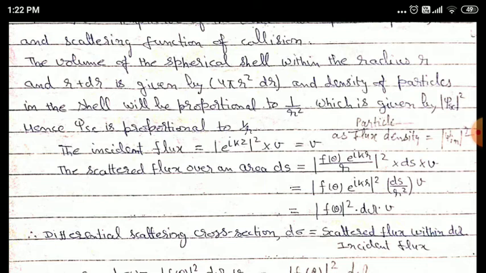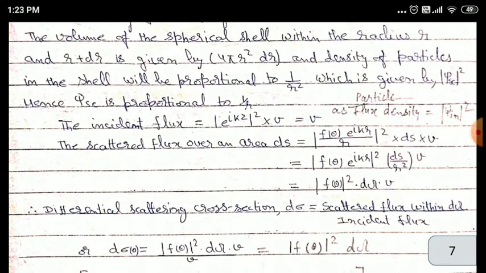So the incident flux can be written as modulus of e raised to power i k z whole square into v. This will give us the value v because the modulus of e raised to power i k z square will be equal to 1. We know that flux density is equal to modulus of psi incident whole square. Again, the scattered flux over an area ds is equal to modulus of f theta e raised to power i k r upon r whole square multiplied by ds into v.